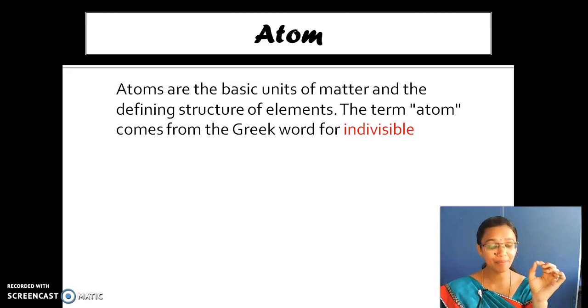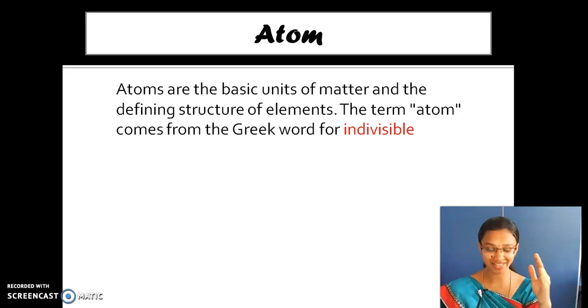So atom is the basic of everything. This word atom comes from a Greek word which means indivisible. I already said, atoms cannot be created nor destroyed. We are not able to create atoms, we are not able to destroy them. But they can be converted from one form of energy to another form.